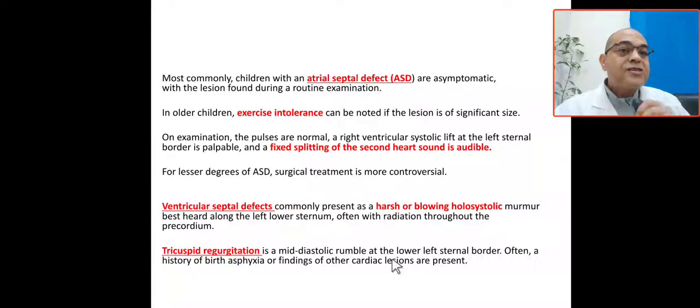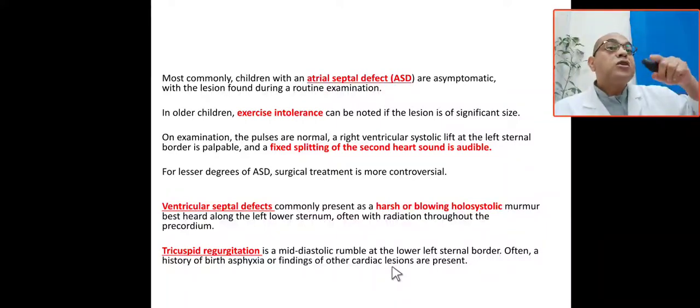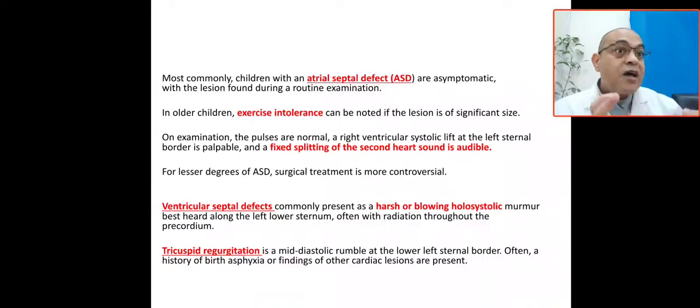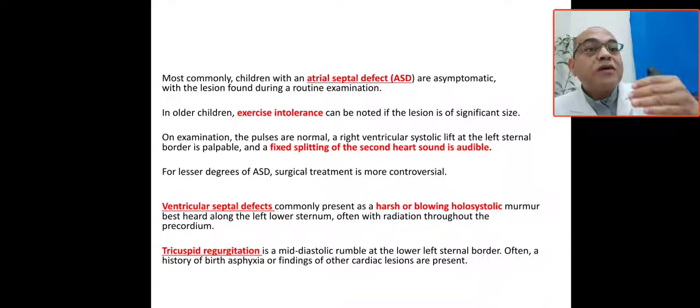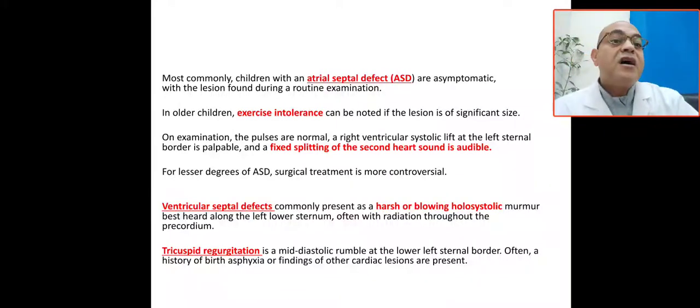What about the tricuspid regurgitation? It is a mid-diastolic rumbling murmur at the lower left sternal border, and often there is a history of birth asphyxia. There is a myocardial function defect, or findings of other cardiac lesions are present. So the tricuspid regurgitation will have a mid-diastolic rumbling murmur at the lower left sternal border, and there is a history of perinatal asphyxia. Why? Because the myocardial function will be affected. Also, sometimes it will be associated with other cardiac lesions.